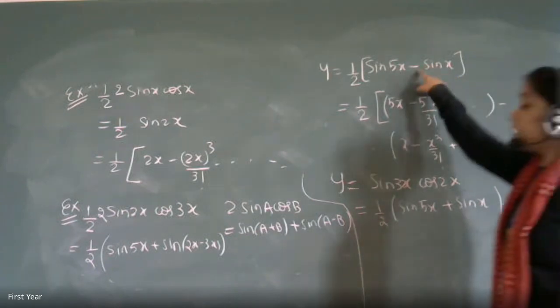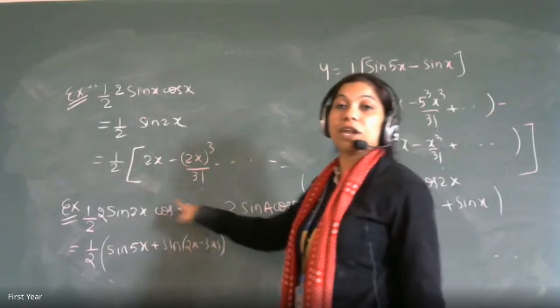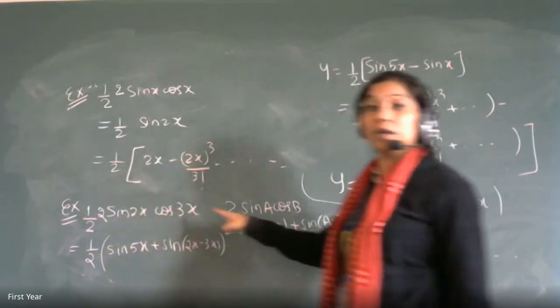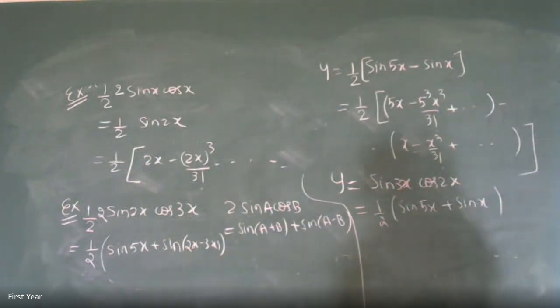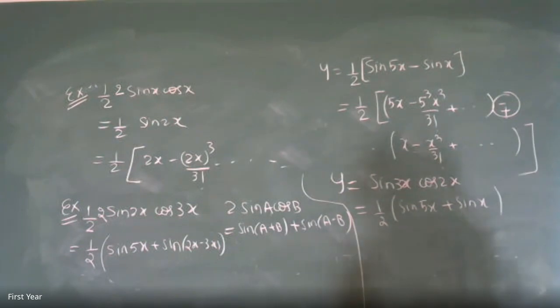Whenever A is smaller than B, the middle sign will be negative. Whenever A is greater than B, it will be positive. Is this okay? Yes, ma'am.